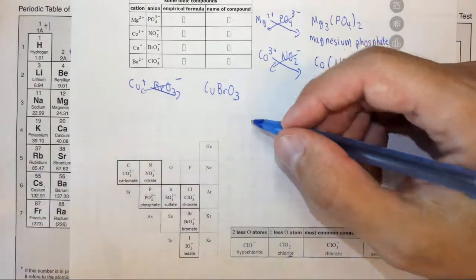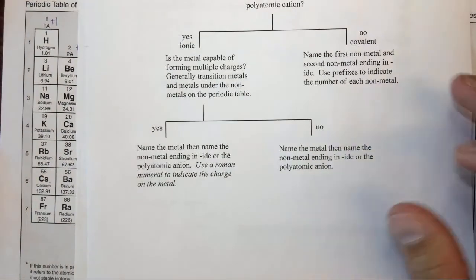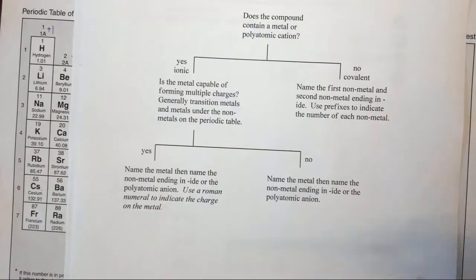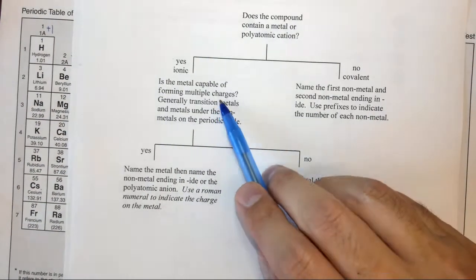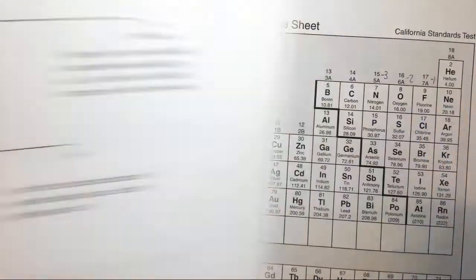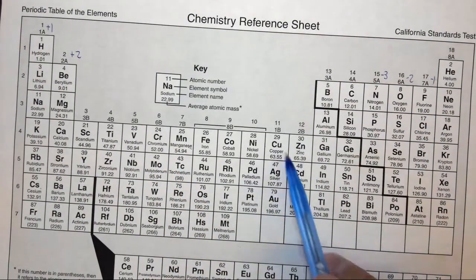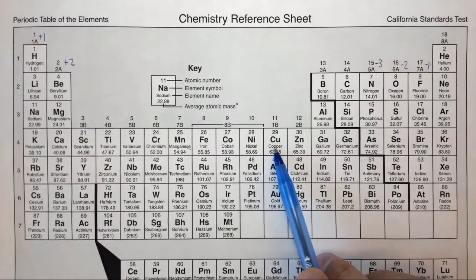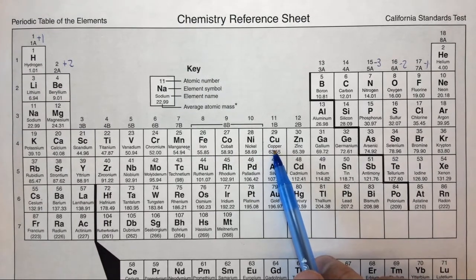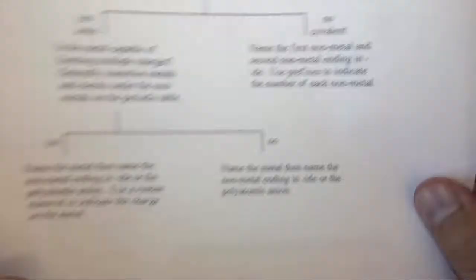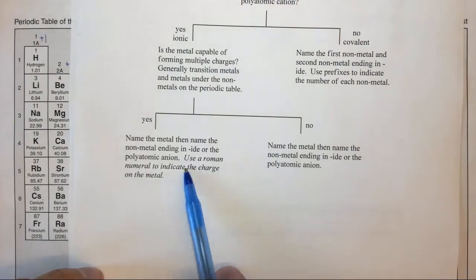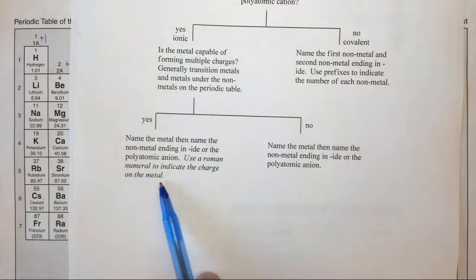So now we need to name it. Again, we could use our flowchart, but in order to do that, we need to determine whether or not copper is capable of forming multiple charges. And when we look, copper is right here on the periodic table. It is a transition metal, which is capable of forming multiple charges. So again, we do need to use a Roman numeral to indicate the charge on the metal.